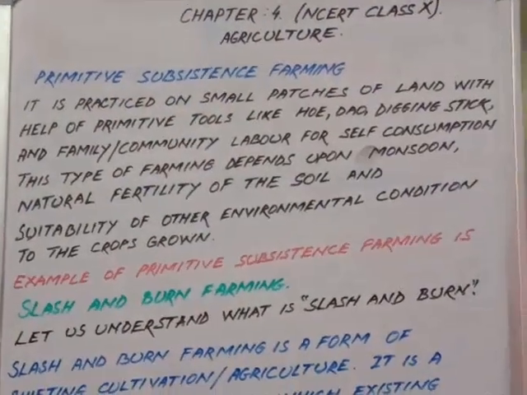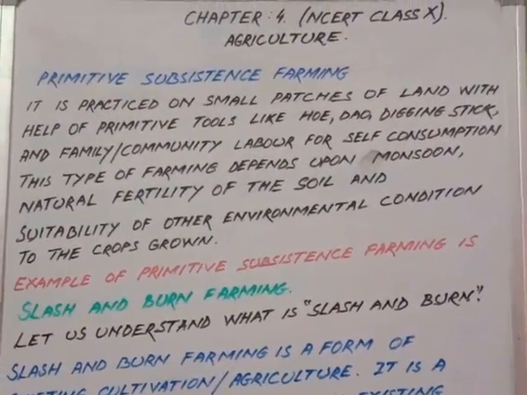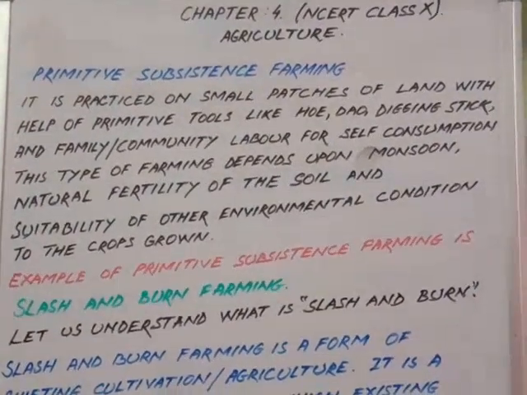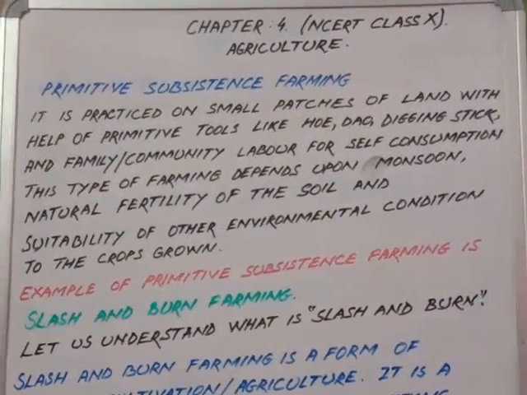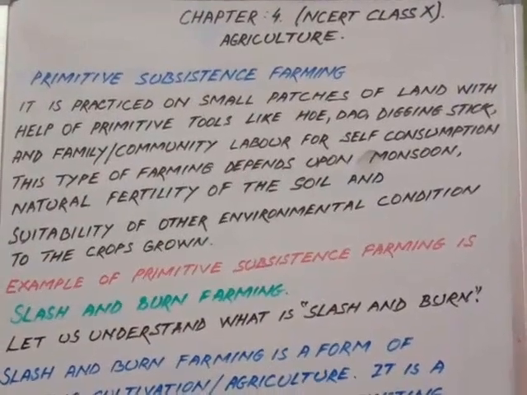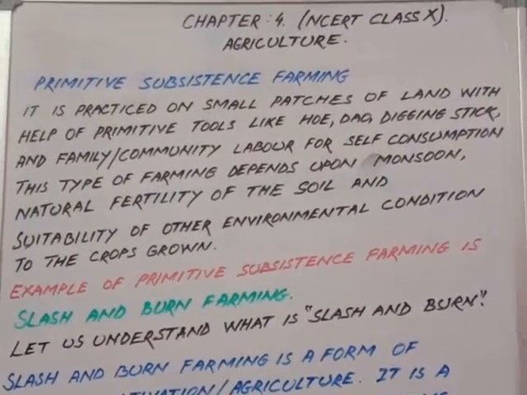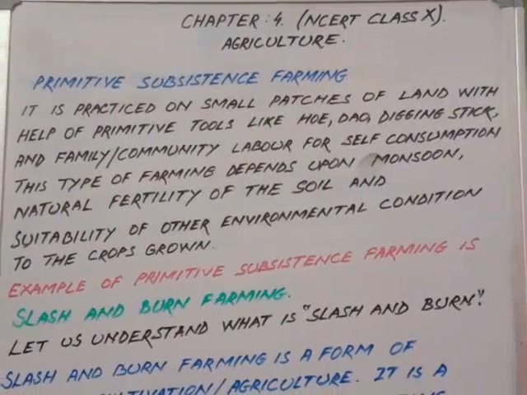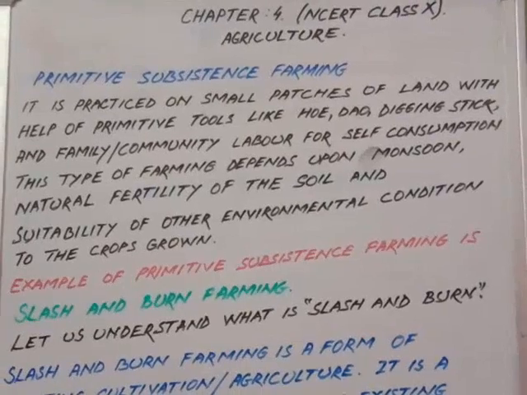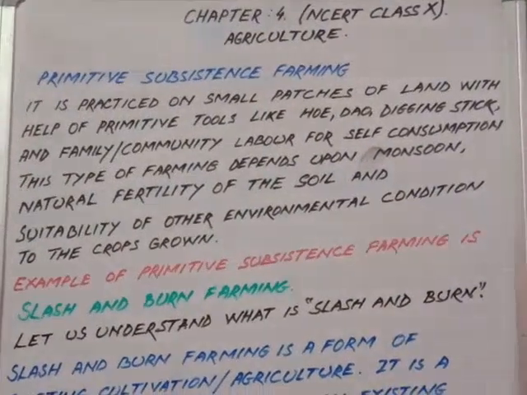Continuing with the previous discussion, you have understood subsistence farming. Subsistence farming means any type of farming that is done for the purpose of survival, not for the purpose of sale. Now we come to the first type of farming, primitive subsistence farming. It is practiced in small patches of land with the help of primitive tools like hoe, dhow, digging stick, and family and community labor for self-consumption. This type of farming depends upon monsoon, natural fertility of the soil, and suitability of other environmental conditions to the crops grown.